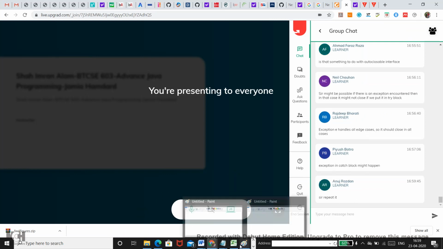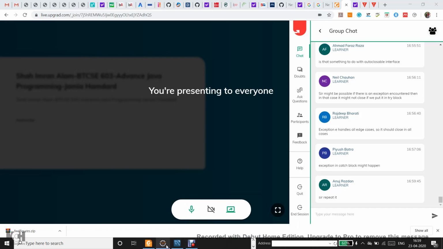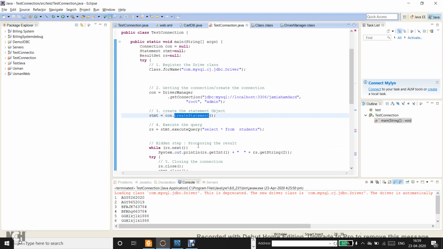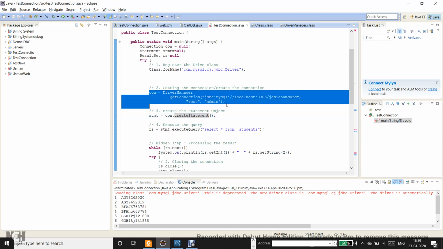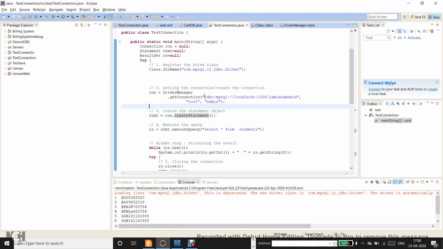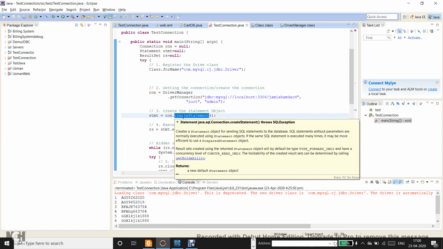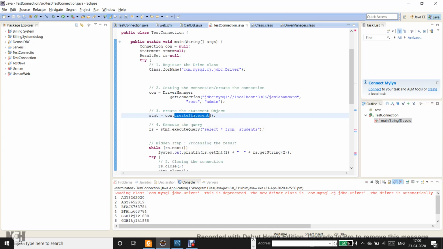Repeat it. Okay. So what I am saying is, it's a very typical condition. I assume that this line executes. I had made a mistake in my previous statement. Let me say this line executes. The connection object is created, so the connection reference variable is pointing to a connection. But when we try to create a statement, for some reason the database server goes down at the same point of time. So the statement is not created. However, the connection is still open, or for whatever reason this create statement fails, right?